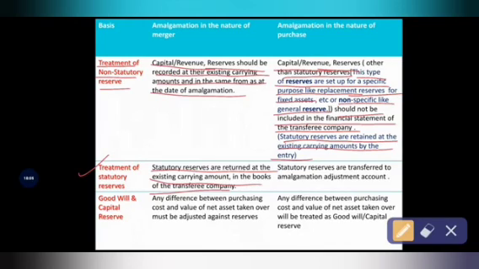Statutory reserves under amalgamation in the nature of merger are retained at the existing carrying amount in the books of the transferee company. I already explained what statutory and non-statutory reserves are. For example, take general reserve: general reserves are retained at the existing carrying amount or book value in the books of the transferee company.